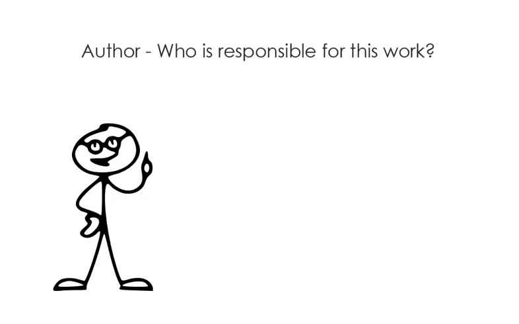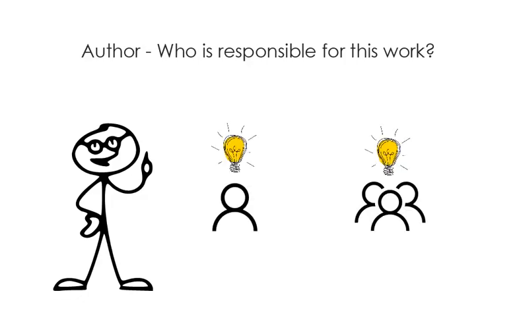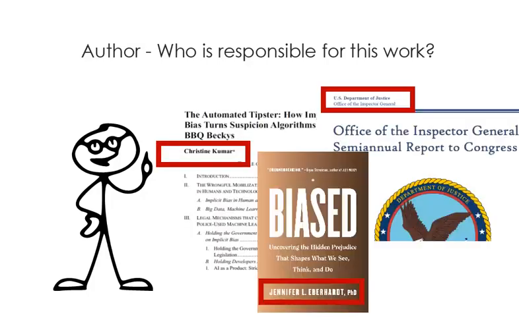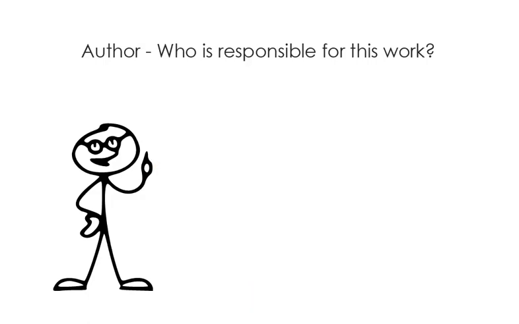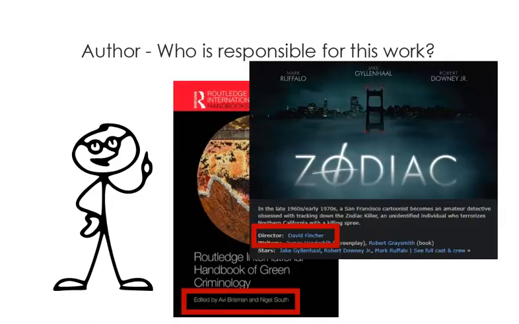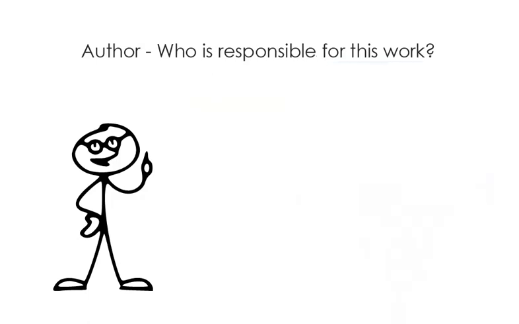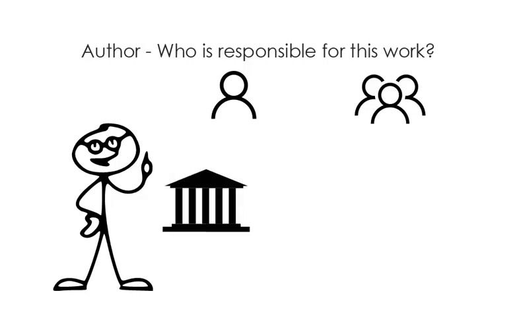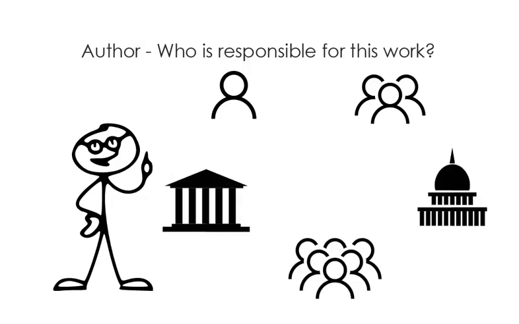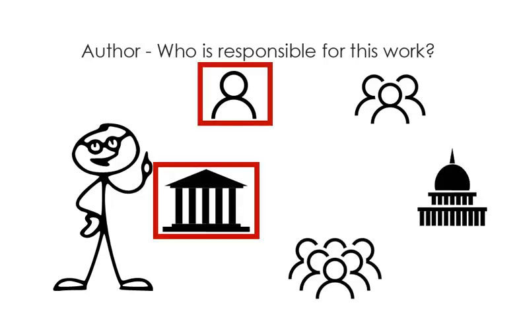Author. Who was responsible for this work? Broadly speaking, author refers to the person or group responsible for a work. It may include not only authors of articles, books, and other works, but also those who played primary roles in the creation of a work, such as an editor of a book, a director of a film, or a podcast host. An author may be an individual, multiple people, a group such as an institution, government agency, or organization, or a combination of people and groups.